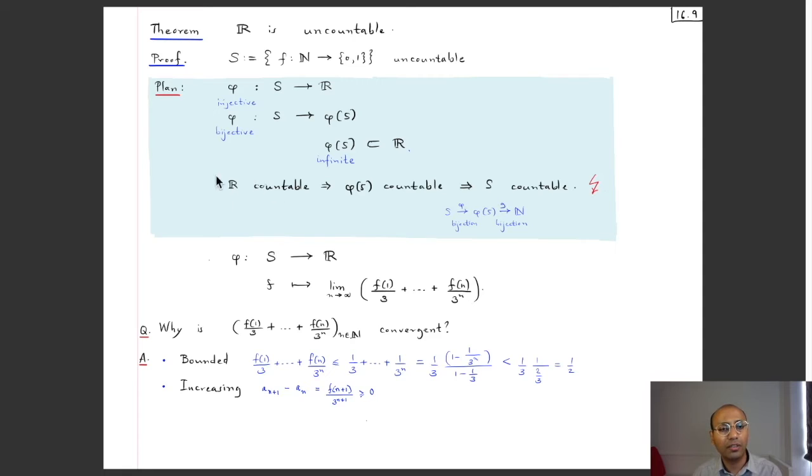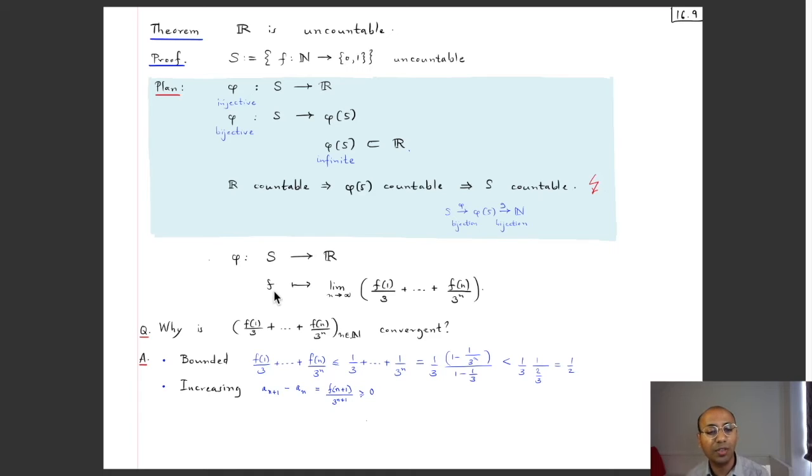And this contradiction will show that it cannot be the case that R is countable, and so R has to be uncountable. So to carry out this plan, the only thing that we have to do is to produce such an injective mapping from S to R. So we want a mapping phi from S to R which is injective, and this mapping will send any element of S, which is actually a function from N to {0, 1}, to a real number.